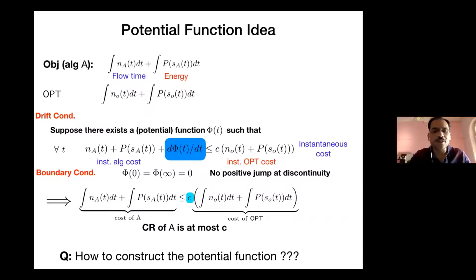Now, the biggest challenge here is to construct the potential function. If such a potential function exists, we know what to do. How to construct one, there is no recipe. Again, let me point back to the Lyapunov function analogy. Similar to the Lyapunov function, for any problem where a Lyapunov function works, there is no easy method to figure it out. It's essentially an art form. For every new problem, you might have to do some trial and error, and even that is generally not useful. You actually have to make some educated guesses and then work it out.